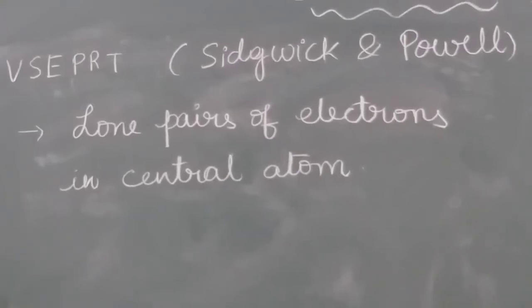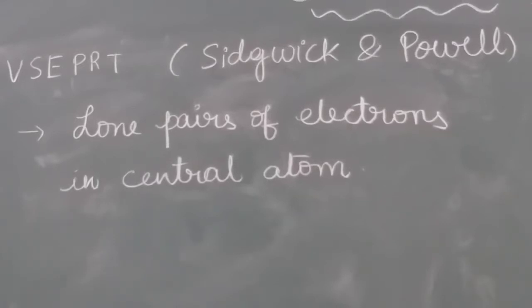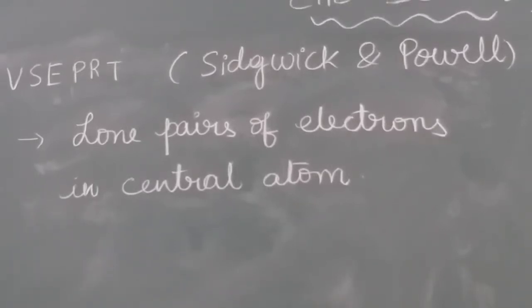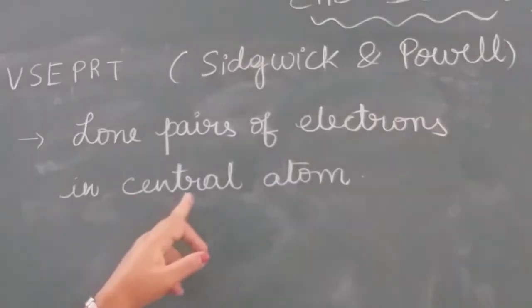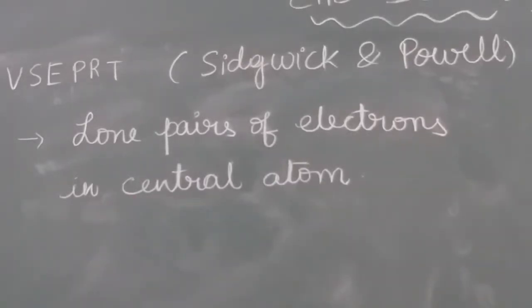Here they said that the lone pairs of electrons that are present on the central atom have some force of repulsion. This force of repulsion on the central atom is responsible for the bond angle. They said the electron pairs present on the central atom are responsible for the bond angle.